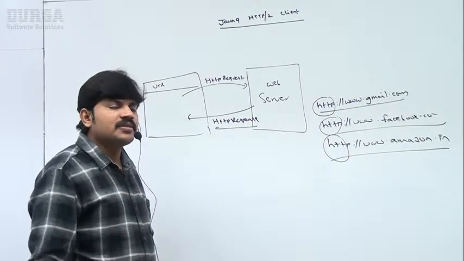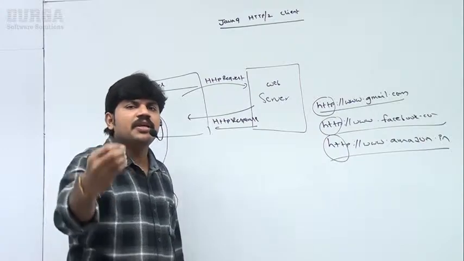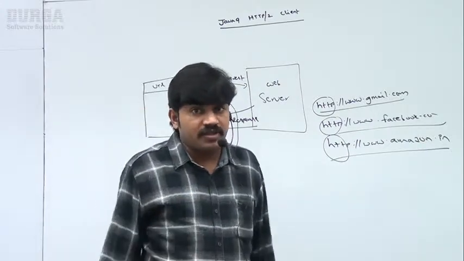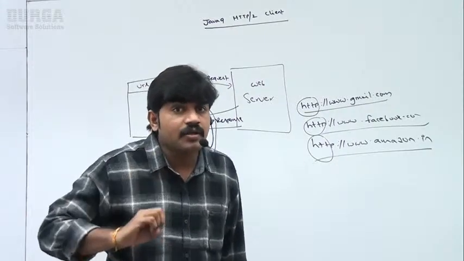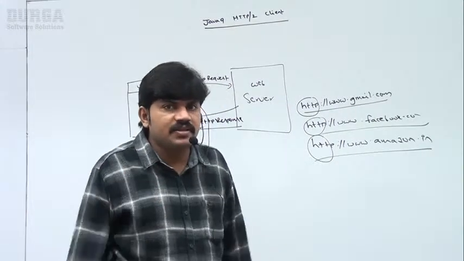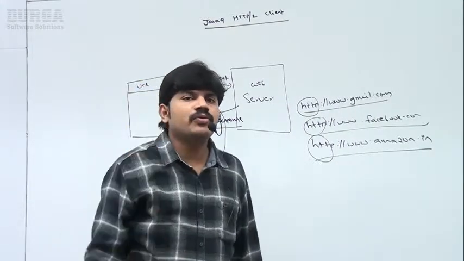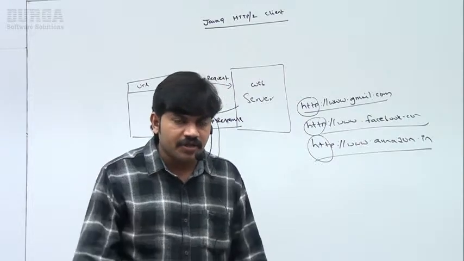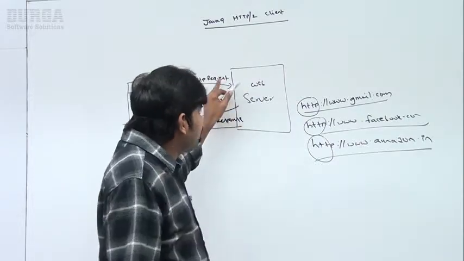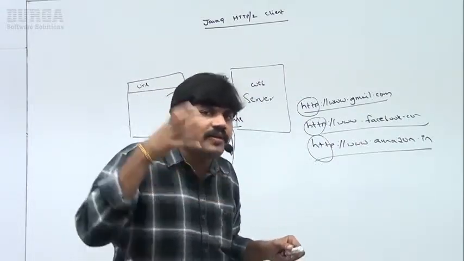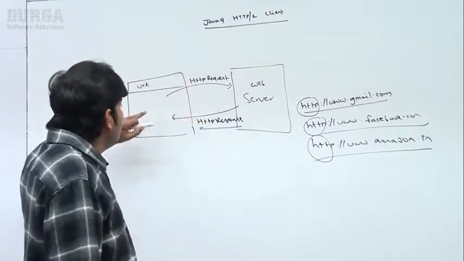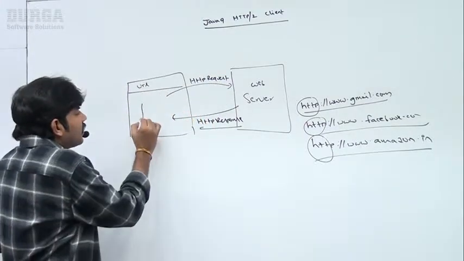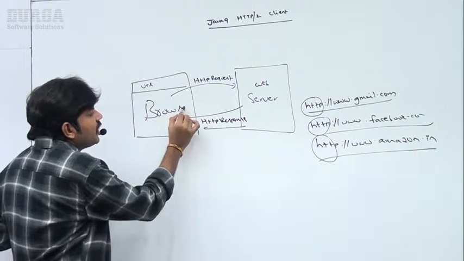Every day, being a person, need not be a software engineer, any person requires this type of information. Every day we are going to send several requests. To send an HTTP request, what client are we using? A browser.